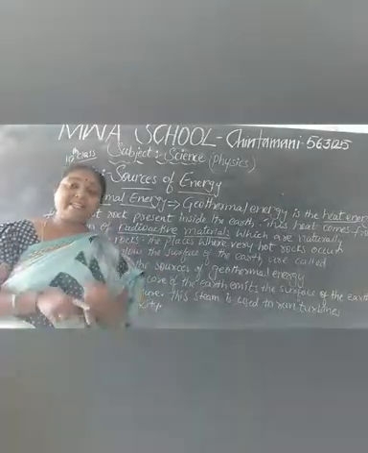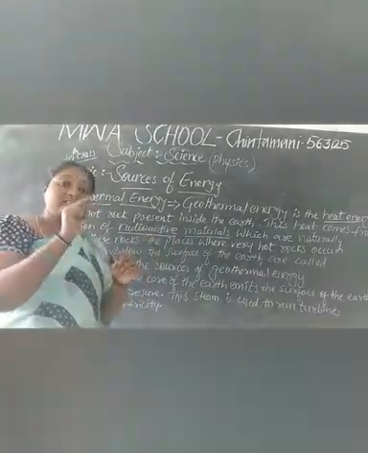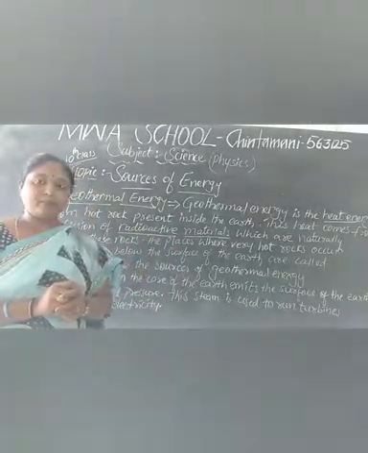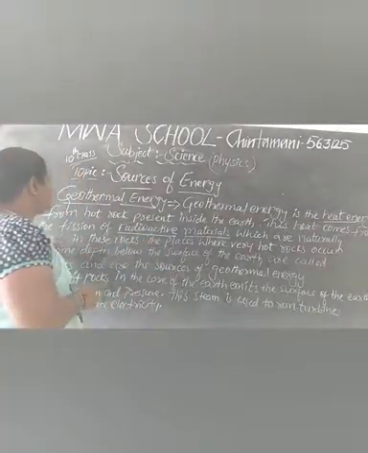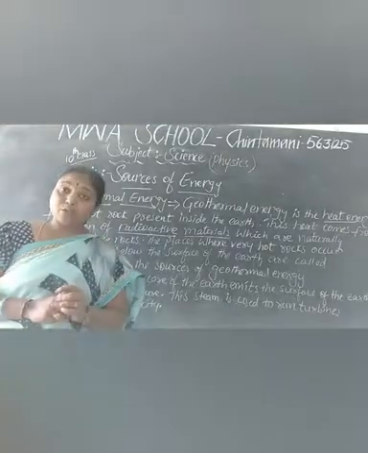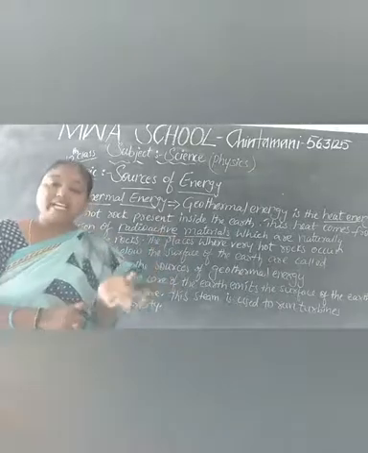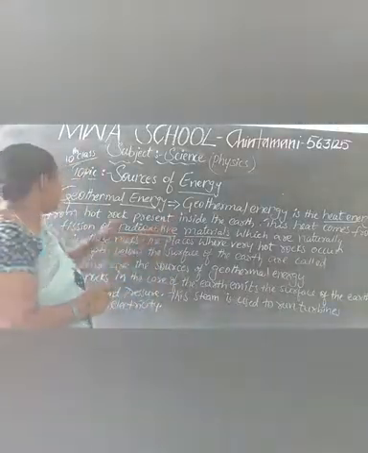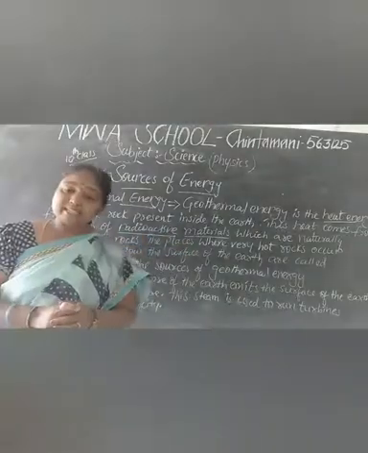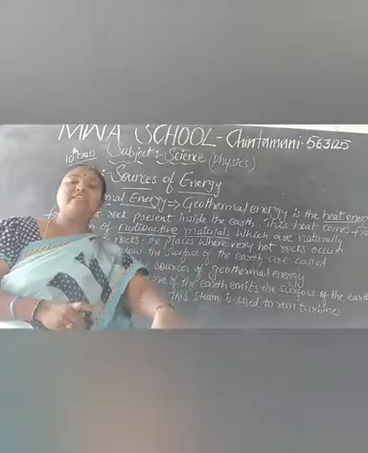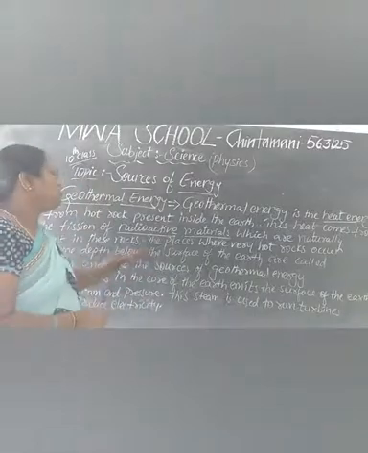You can see your periodic table chart, children. In that, the radioactive elements are mentioned with a star mark. Okay, you can see that. These radioactive materials are naturally present in the rocks, and they produce a lot of heat energy. So that heat comes from the fission of the radioactive materials naturally present inside of the earth, in the rocks.